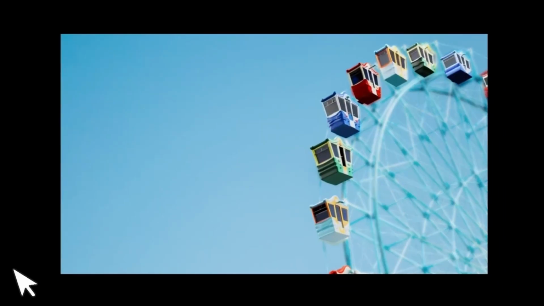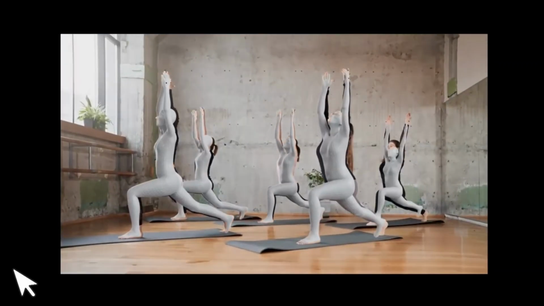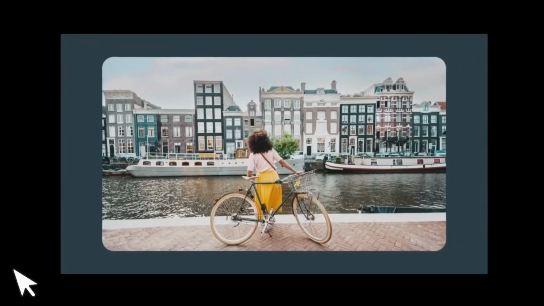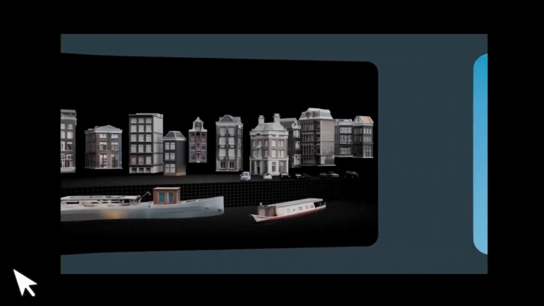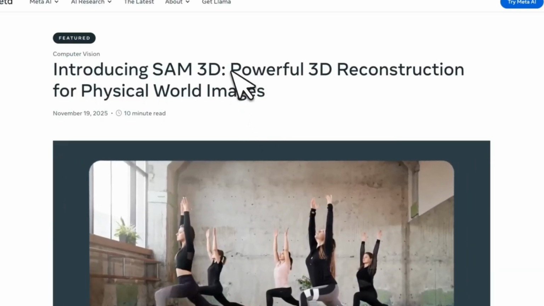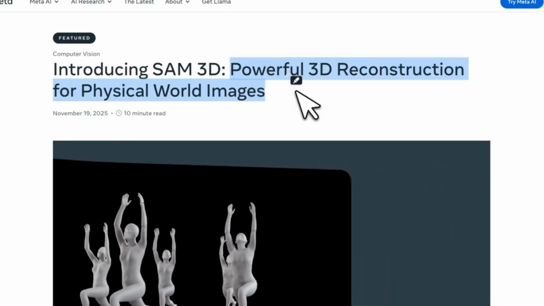But they also released a SAM 3D model, which can take an input image or a video sequence. It can detect objects, segment them, and then create 3D models, which is really interesting. And this opens up so many new possibilities. This model is also open weight, and you can use it in your own applications.